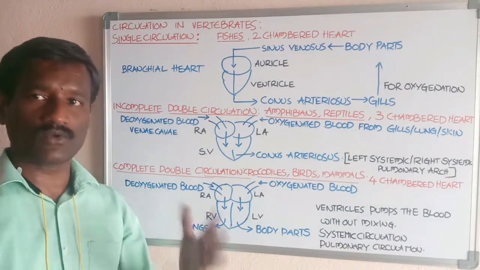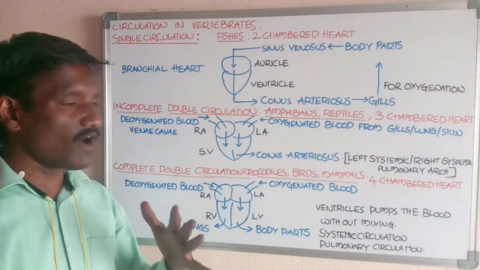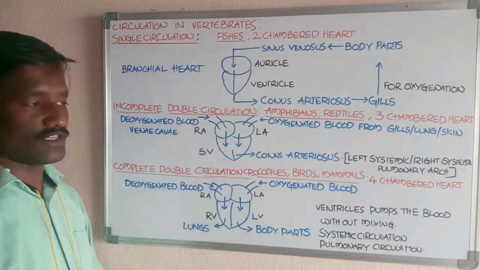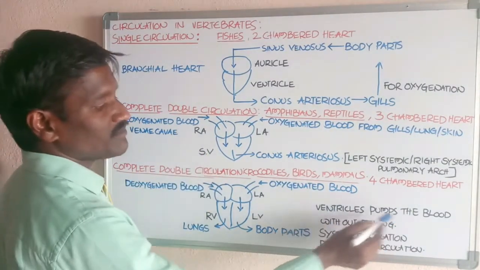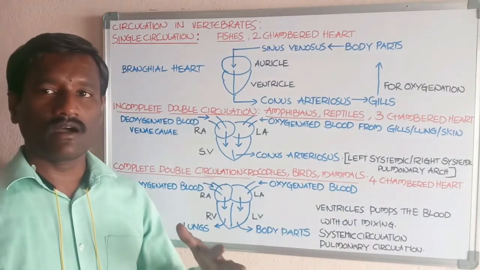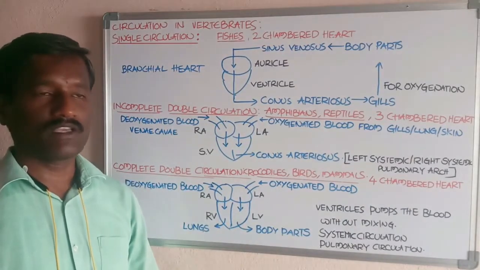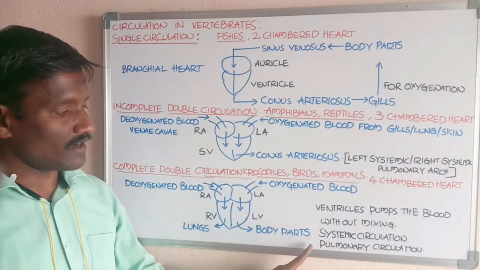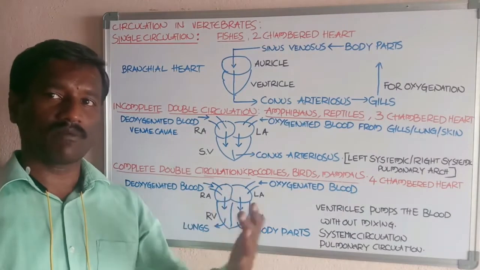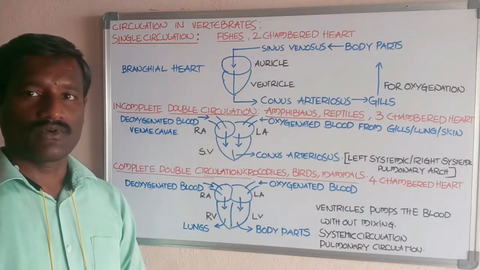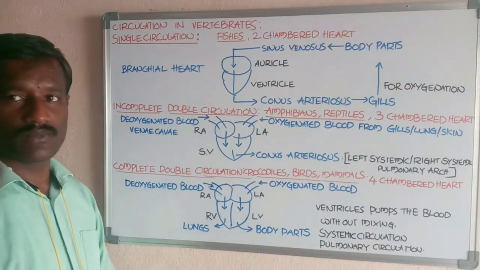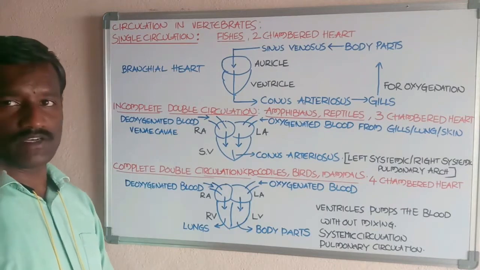This type of circulation is available in birds and mammals along with the crocodiles, and is called complete double circulation. The ventricles pump the blood without mixing of the blood. This complete double circulation has systemic circulation and pulmonary circulation. Okay students, this is about the different patterns of circulation in vertebrates.